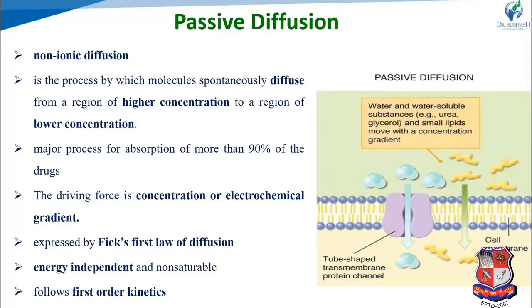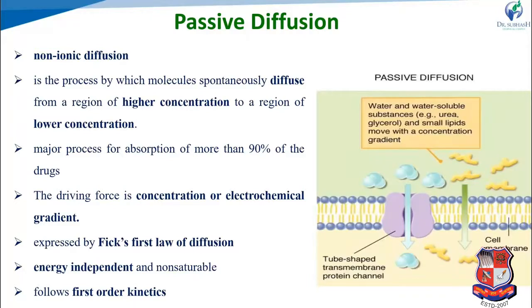And it is also a downhill transport mechanism. In passive diffusion, the higher the surface area, the faster the rate of diffusion, and the higher the lipophilicity or lipid nature, the faster the rate of diffusion. So for absorption of a drug, three criteria are required. First is lipid nature, because the cell membrane is based on a phospholipid bilayer, so lipoidal drugs are easily soluble and cross the cell membrane.